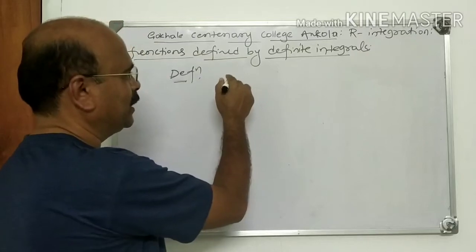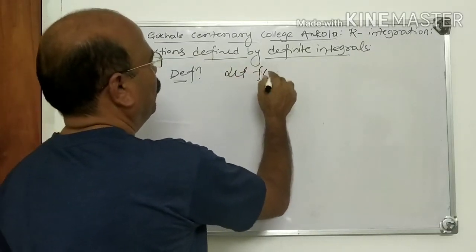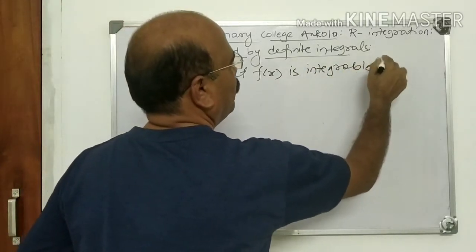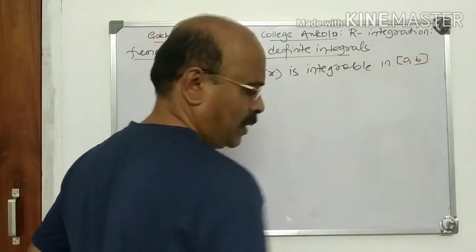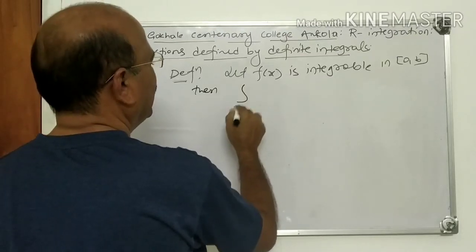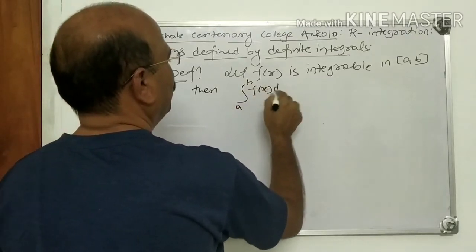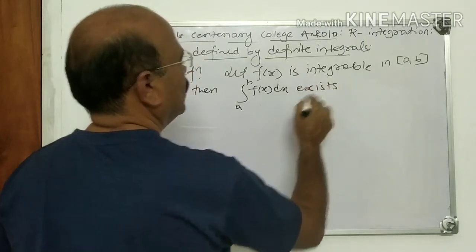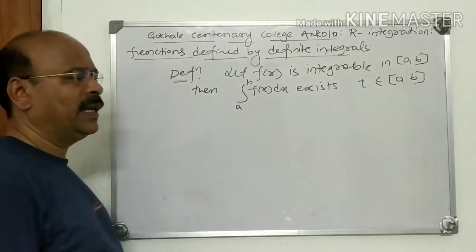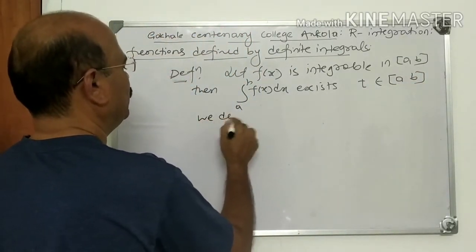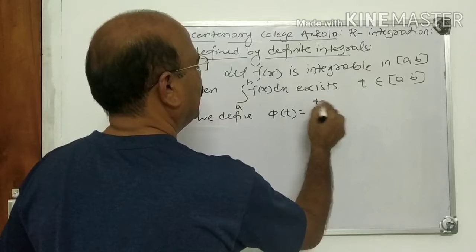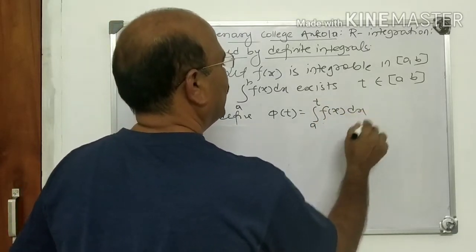First definition is like this. Let f(x) be bounded and integrable in closed interval [a, b]. Then integral a to b f(x) dx exists. Now suppose t be any arbitrary point of [a, b]. Now we define phi of t as integral a to t f(x) dx.